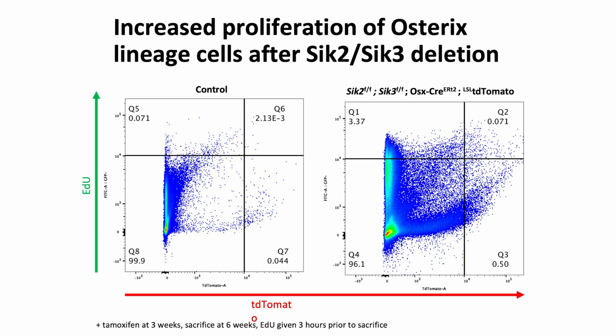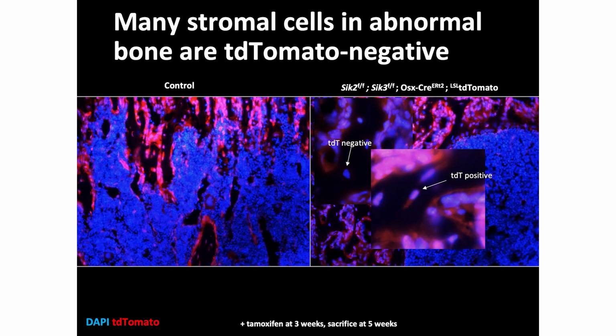You can see that there's an increase in cells that are both positive for tdTomato and EdU when Syks are deleted compared to when Syk 2 and 3 are present. And then interestingly, looking at whether these changes are cell autonomous or non-cell autonomous, as we focus in on these accumulations of trabecular bone in the animals where Syk 2 and 3 are floxed with the tdTomato reporter, you can see that there are some of the stromal cells that have a stromal appearance based on their morphology, which are tdTomato negative, which is similar to what Yingzi mentioned in her GS alpha model. And then there are other cells in the lesions that are tdTomato positive.